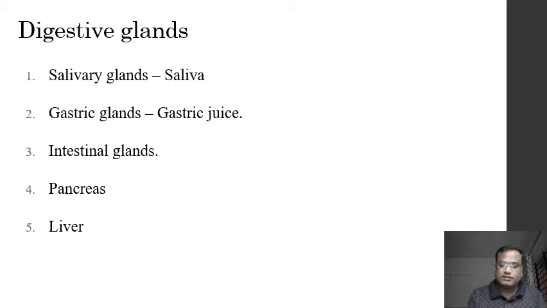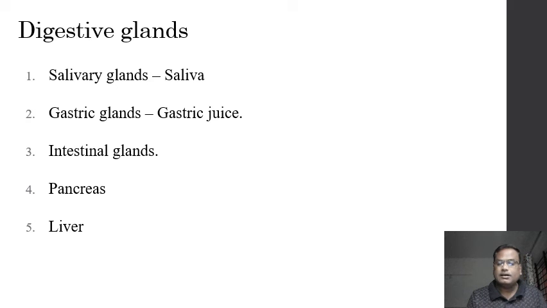Then the pancreas. The pancreas is also a very important gland which secretes pancreatic juice, and like the intestinal juice, pancreatic juice also contains most of the enzymes required for digestion of carbohydrates, proteins, lipids and nucleic acids.